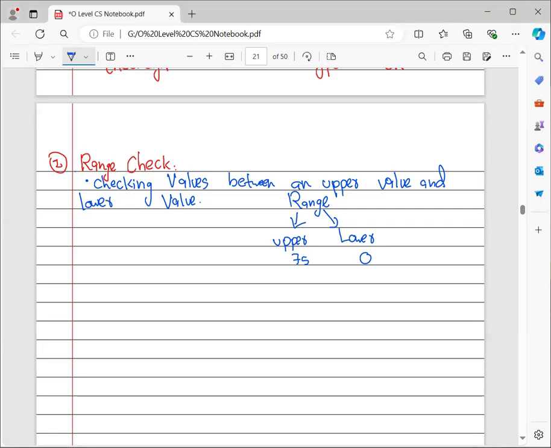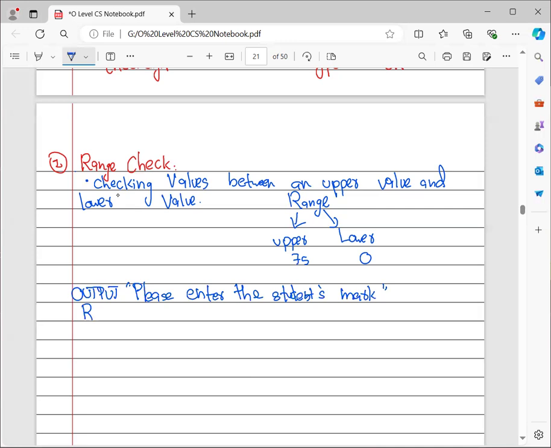Now let's start this range check program. So first of all, we need to output: Please enter the student marks. And you know why I do that, so that I can tell my user that now you have to enter the student marks.